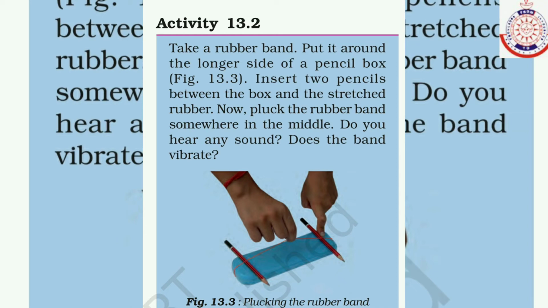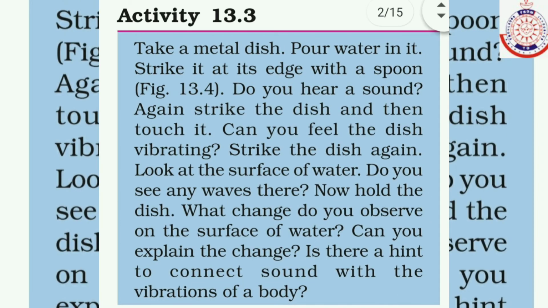Now pluck the rubber band somewhere in the middle. Do you hear any sound? Does the band vibrate? Yes, you can see some vibrations, and you can also hear the sound. So you can also perform this activity. This is a very simple and interesting activity. This is the next activity.